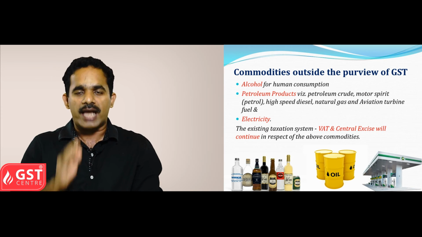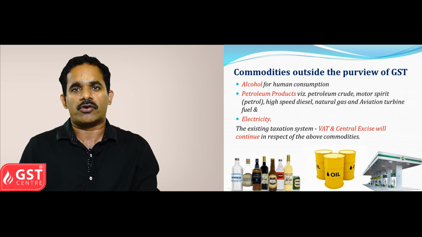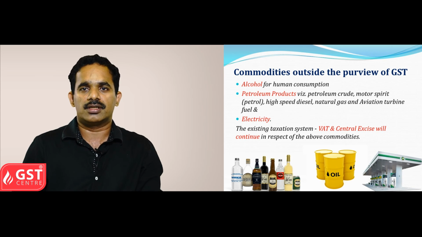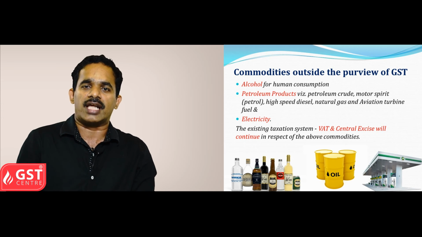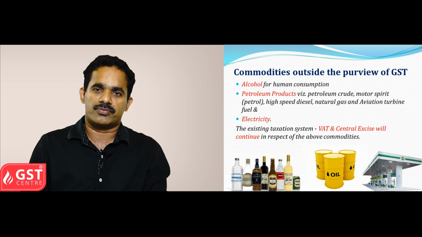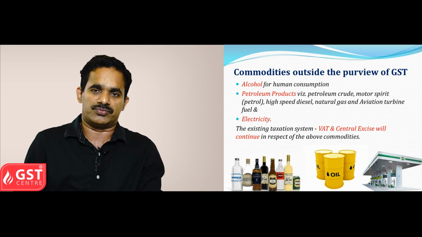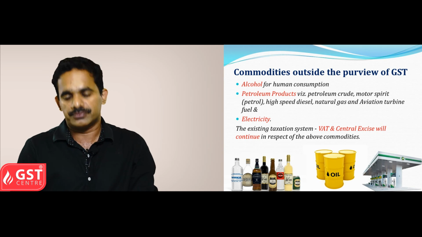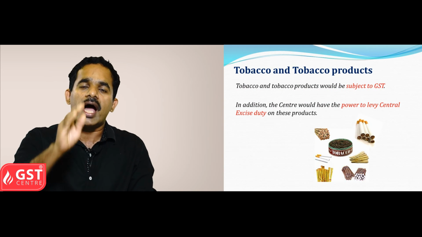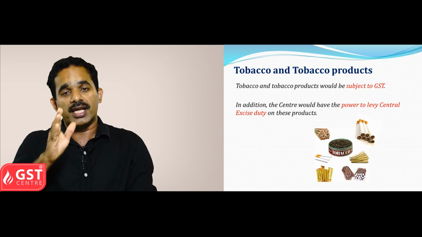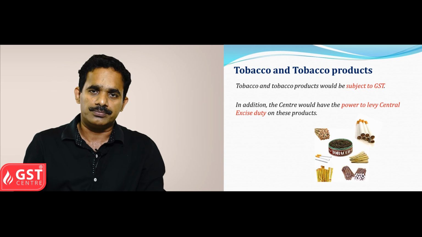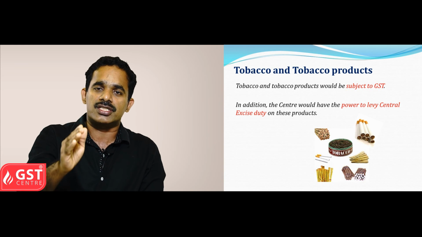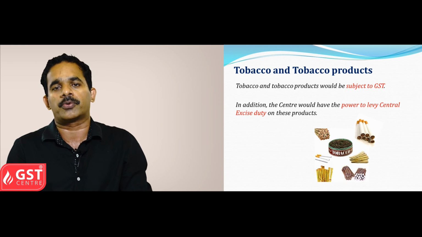It includes alcohol, petroleum products, petroleum crudes, motor spirit or petrol, high speed diesel, natural gas, aviation turbine fuel and electricity. The existing taxation system, that is VAT or excise duty, will be applicable to such products. Regarding tobacco and tobacco products, GST will still be applicable to them, but the Central Excise Department can charge Central Excise duty on such products.